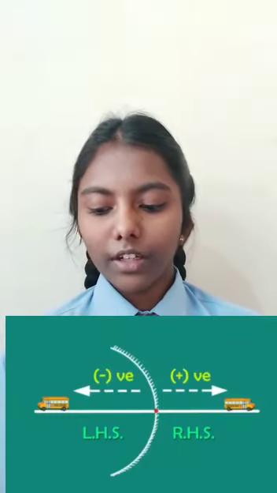Sign conventions of reflection by spherical mirror. The object is placed at the left of the mirror. All distances parallel to the principal axis are measured from the pole of the mirror. All distances measured in the direction of the incident ray along the x-axis are taken as positive, and those measured against the direction of the incident ray along the y-axis are taken as negative.